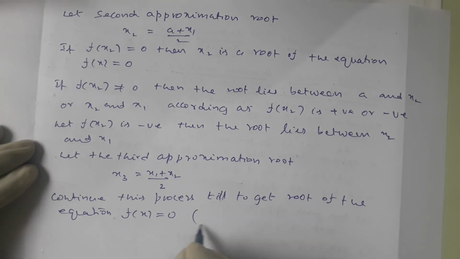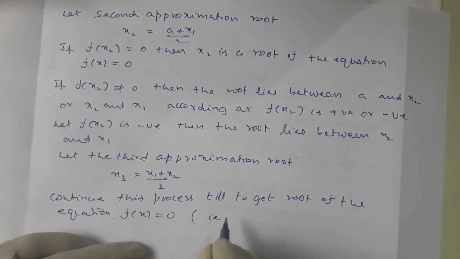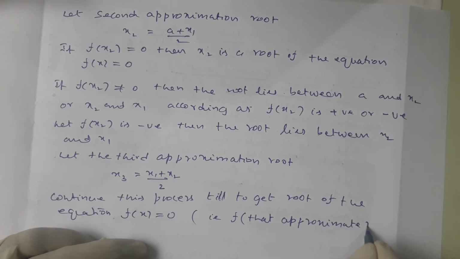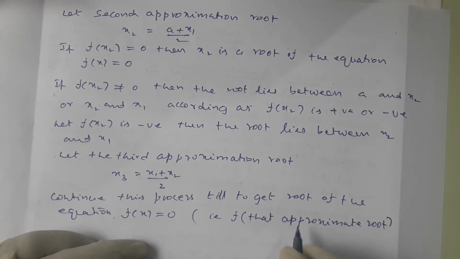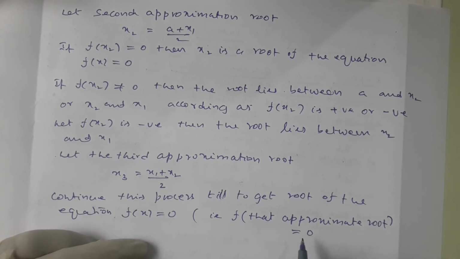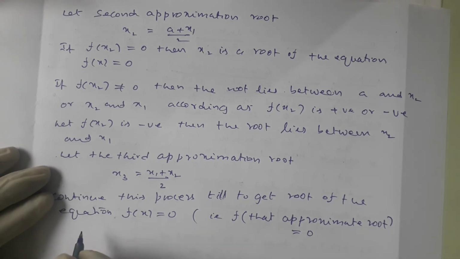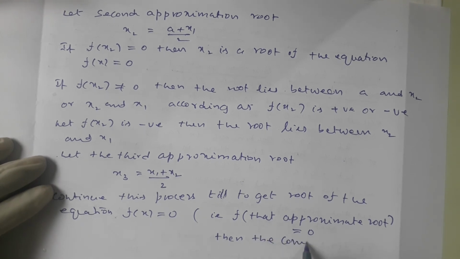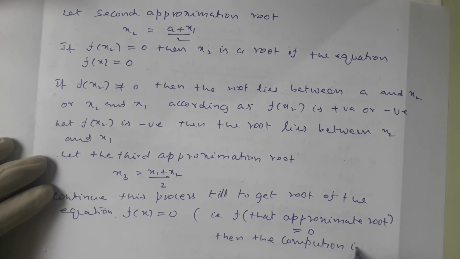That is, if f of that approximate root is equal to 0, then the computation is stopped.